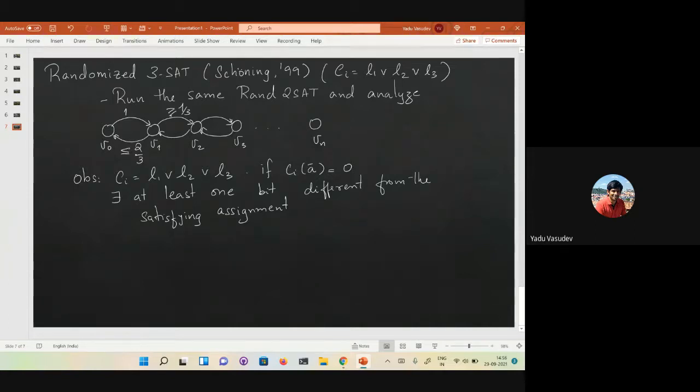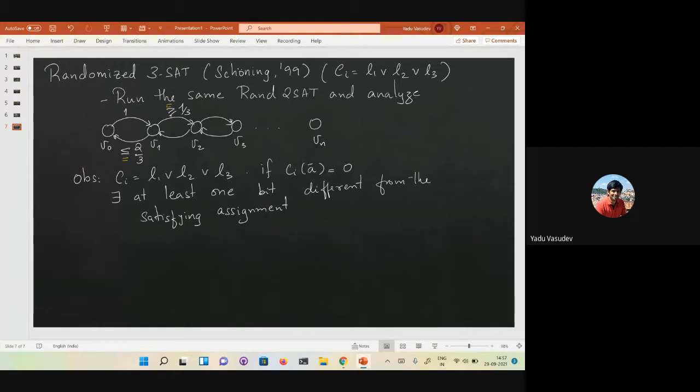In which case, the only way you can proceed towards a satisfying assignment is if you choose that bit, right? And since you're choosing a bit uniformly at random from the three literals, you have probability 1/3 of choosing that particular bit. So the probability of going forward is just 1/3, whereas the probability of going back is something like 2/3. Okay. So once again, to think of it as a Markov chain, we'll just put equal to here.